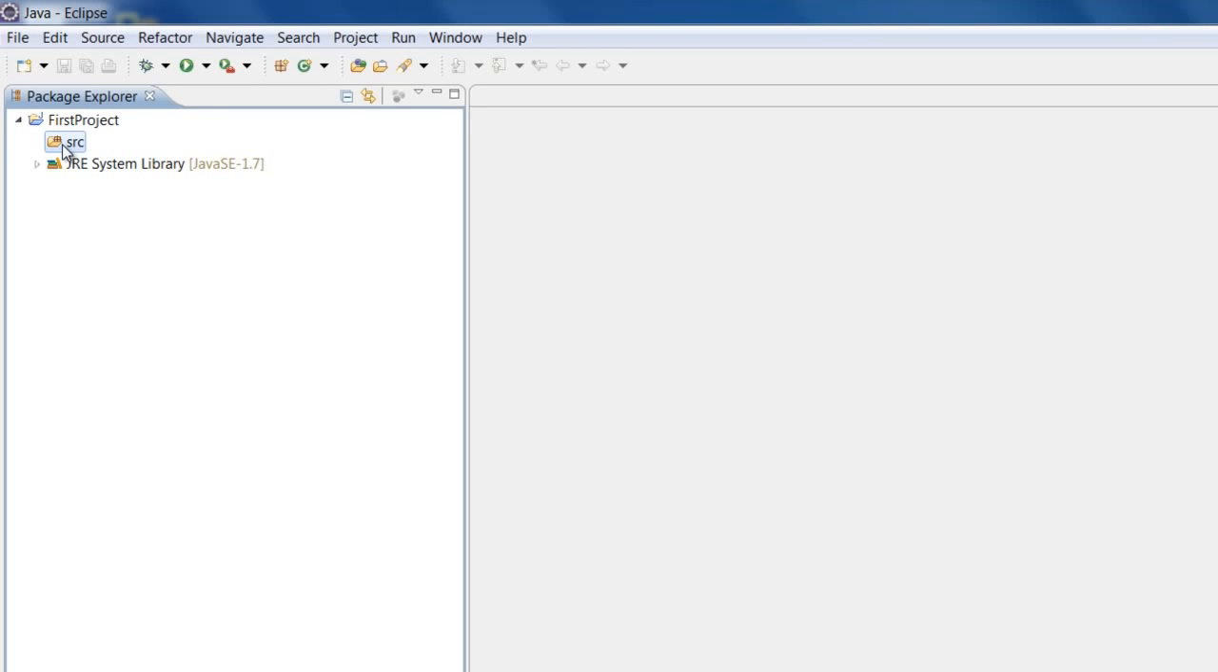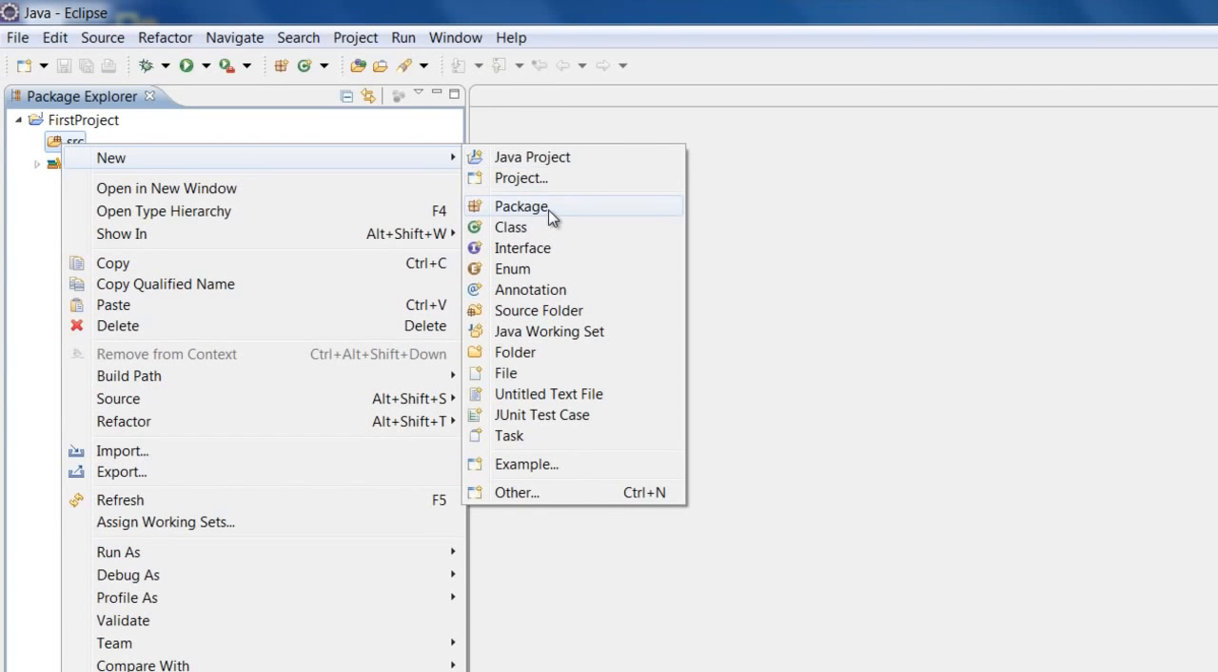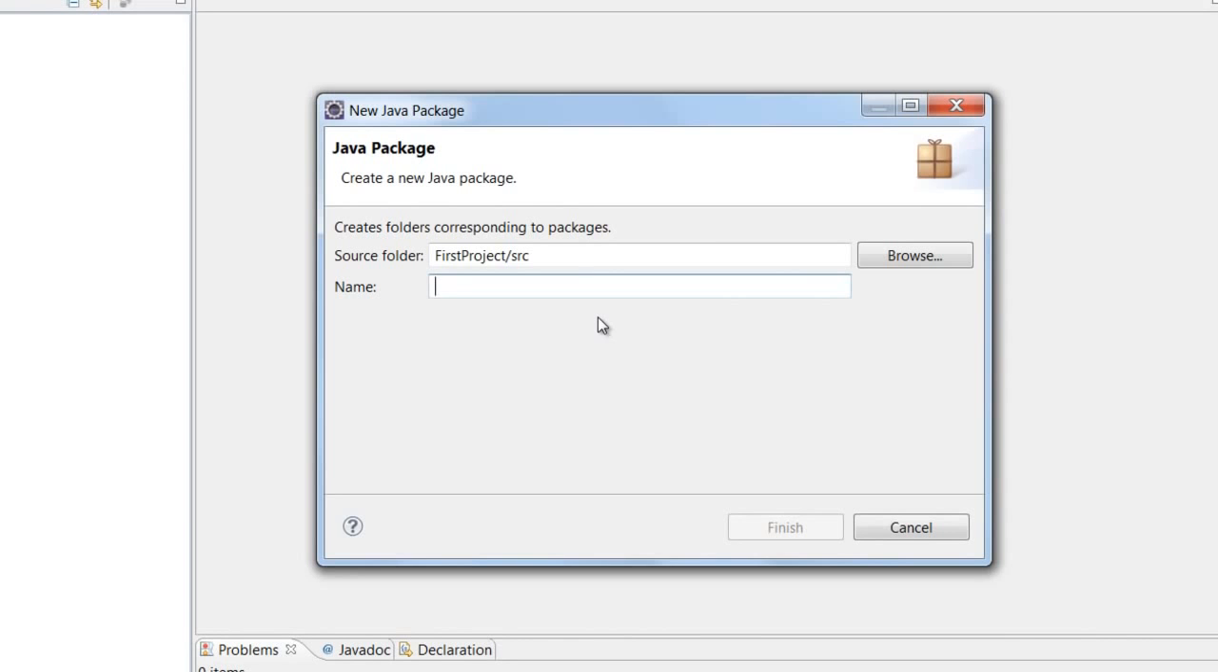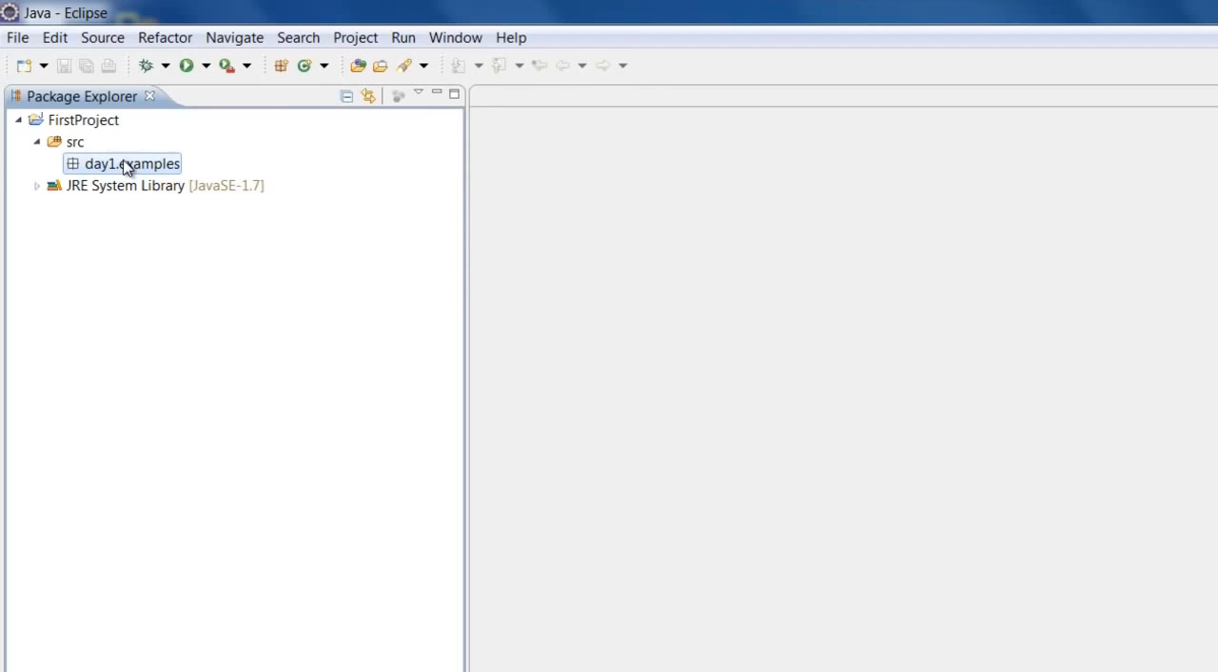Now before writing any Java program, let us create something called a package. A package is nothing but folders in Java. We can right click on the source, click new package, and create a package like day1.examples and click finish. Now these packages are nothing but folders in Java.